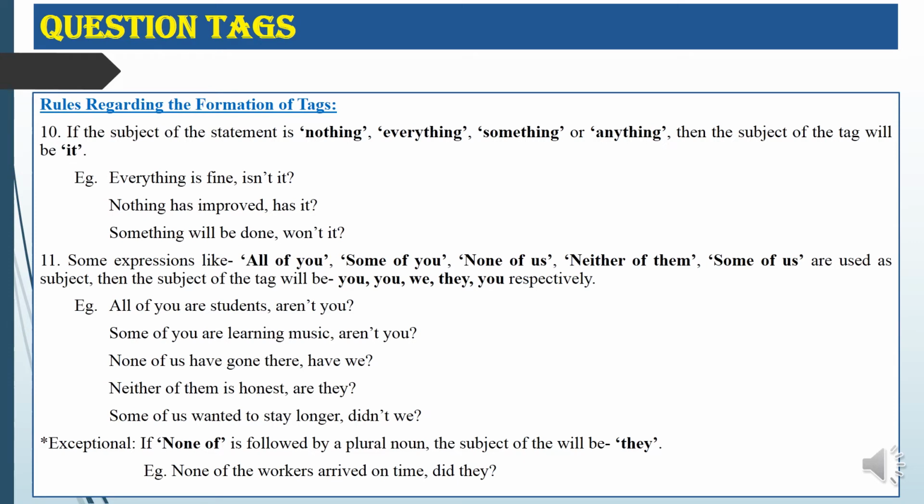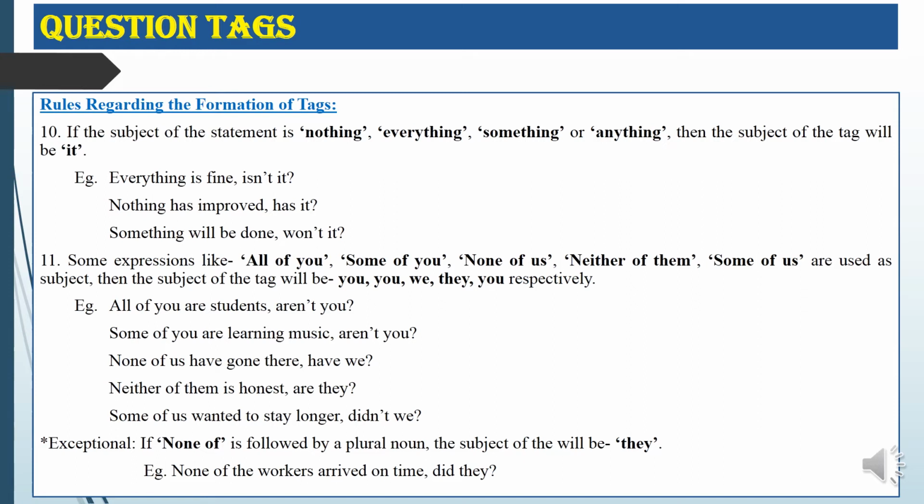For example, everything is fine, isn't it? Because everything is here, that is why the subject of the tag becomes it. Nothing has improved, it will become has it. Then something will be done, and it will become won't it.